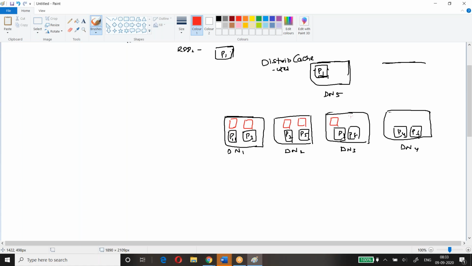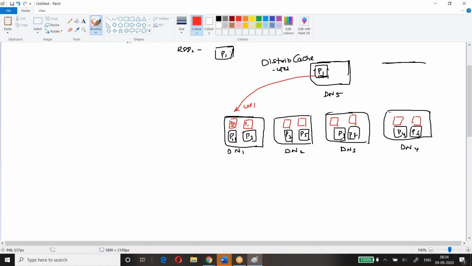That piece of data will be available with every map task, because when you keep it in the distributed cache, there will be more replication, up to 10 times. By default the replication factor is only 3, but the distributed cache will have 10, and every map task will copy the data.